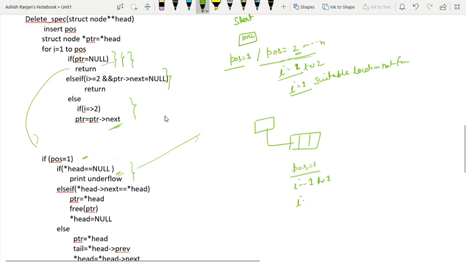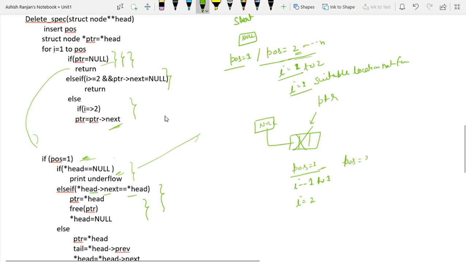For I equals to 2, what will happen? We will come out of the loop. So pos equals to 1 I have already given, so this condition will execute. Now we will check the else if condition. Now what are we giving here? Head next is equals to head. Condition is true. So there is a single node in the list. So what will we do? We will delete this node and we will make this null. Okay. This is the second case.